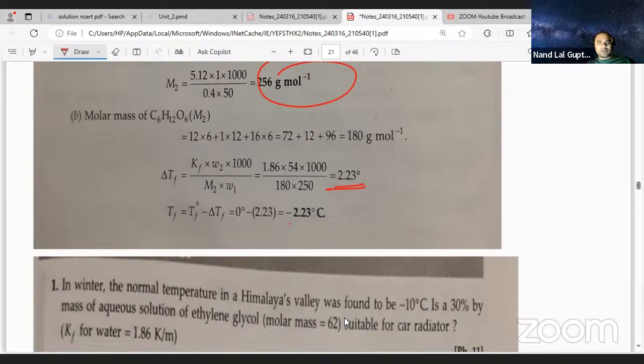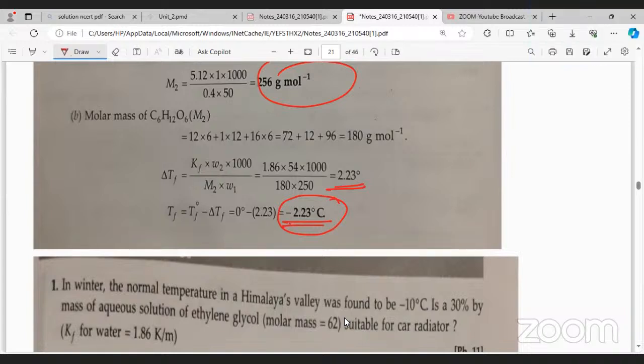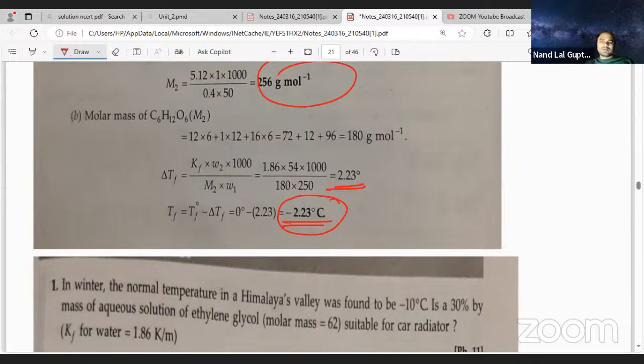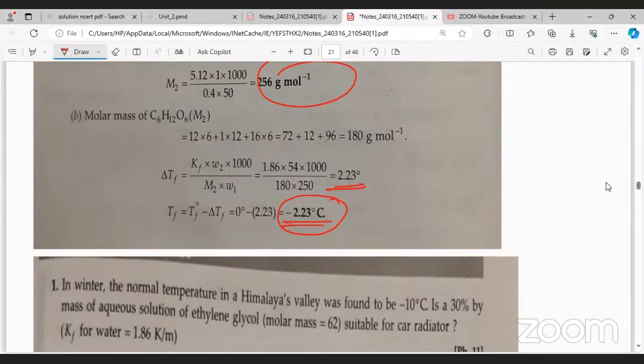Delta TF they are talking about 2.23. So if you are calculating in degree C, it is coming minus 2.23 degree C. But we have calculated in Kelvin. See, are you getting this one? Getting, sir. That depends on the unit we are taking, no?